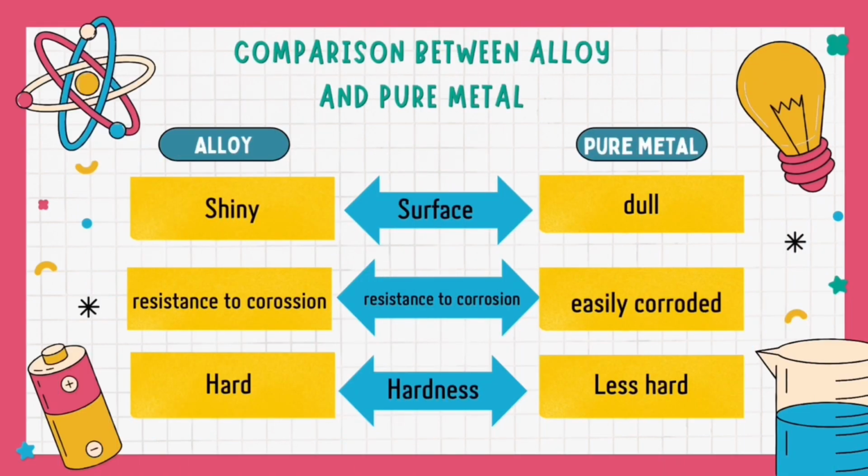Comparison between alloy and pure metal. Surface: alloy has a shiny surface while pure metal has a dull surface. Resistance to corrosion: alloy is resistant to corrosion while pure metal is easily corroded. Hardness: alloy is hard while pure metal is less hard.